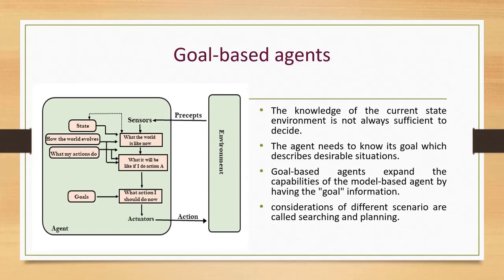These agents may have to consider a long sequence of possible actions before deciding whether the goal is achieved or not. Such consideration of different scenarios is called searching and planning, which makes an agent proactive.